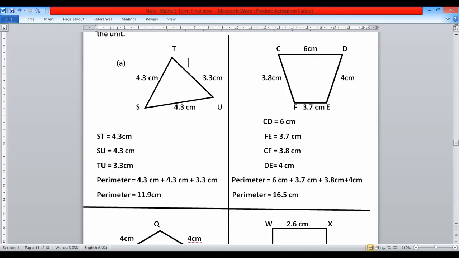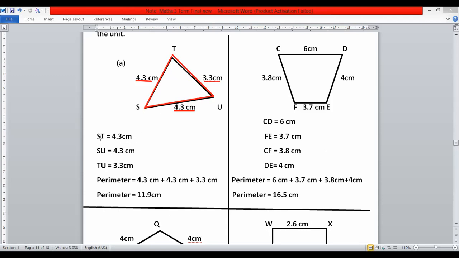So first of all, you will put your scale and then you measure any one first. This side is called TS and it is 4.3 centimeters. After that you measure this side, this side is called SU, and you will find 4.3 centimeters. After that you measure U and T, so you will find the length of this side is 3.3 centimeters.